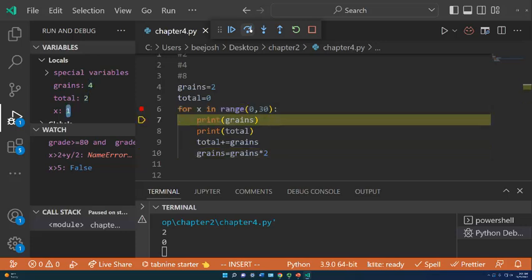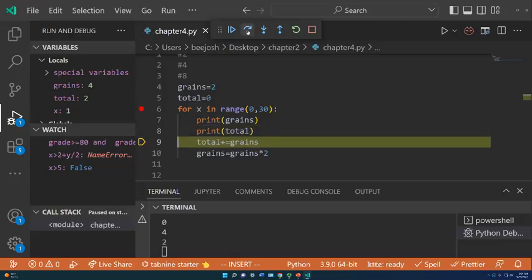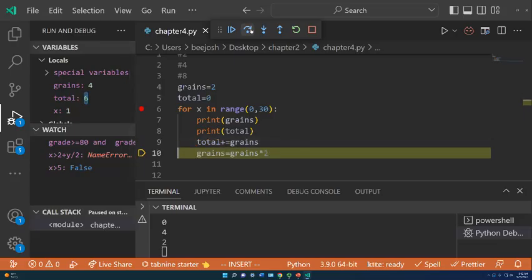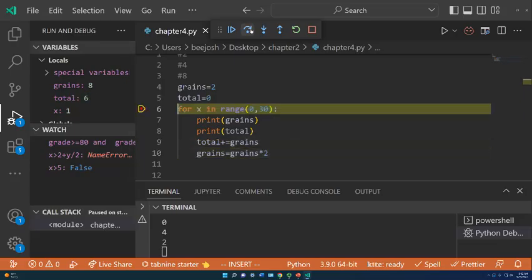Now the loop comes over again, but grains is now 4 and total is 2. And then it adds up. Well, what's the total now of grains? Well, since grains is 4, and our total started at 0, our total is 2 from our previous day. We're on a new day now. And now our grains are 4, so we're going to add 4 to total here. So now after day 2, we have 6 grains.